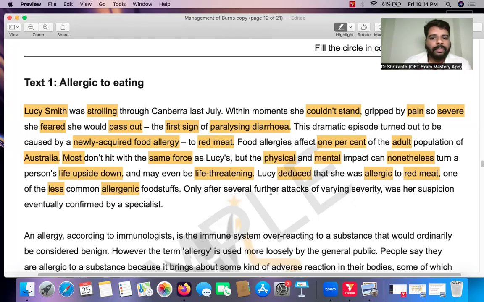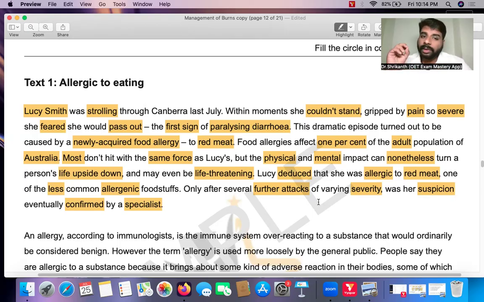"Only after several further attacks." So in the future, she kept on getting further attacks of varying severity. "Was her suspicion eventually confirmed by a specialist?" Every time she kept on eating red meat, she kept on experiencing these attacks. Then she went to the specialist and it was confirmed: yes, you are allergic to red meat. So this is the paragraph over here.